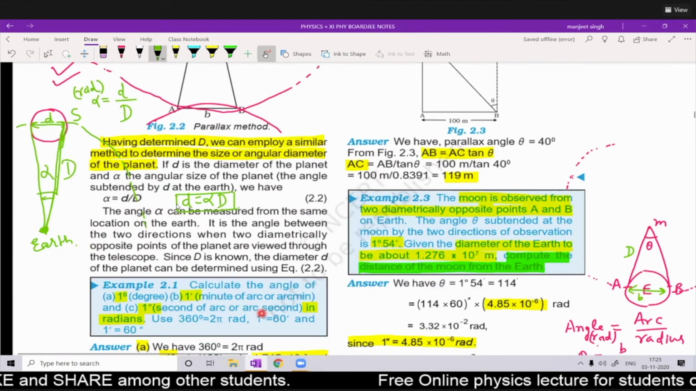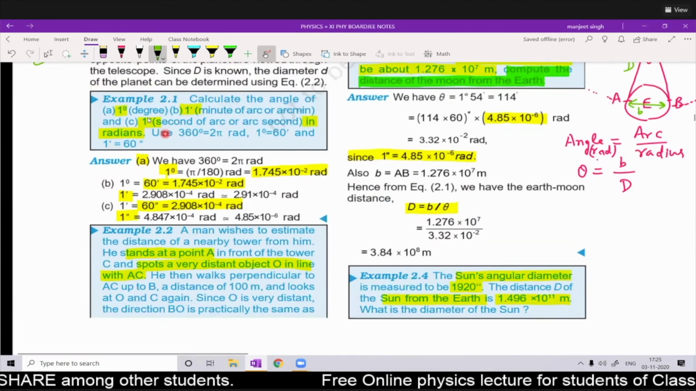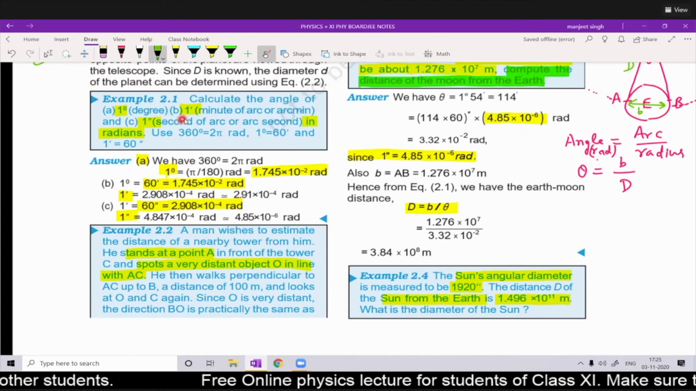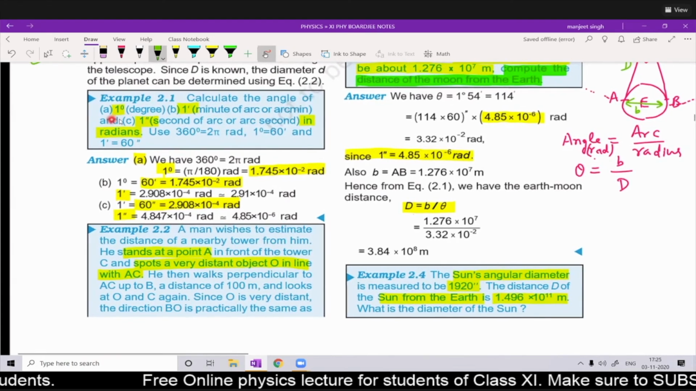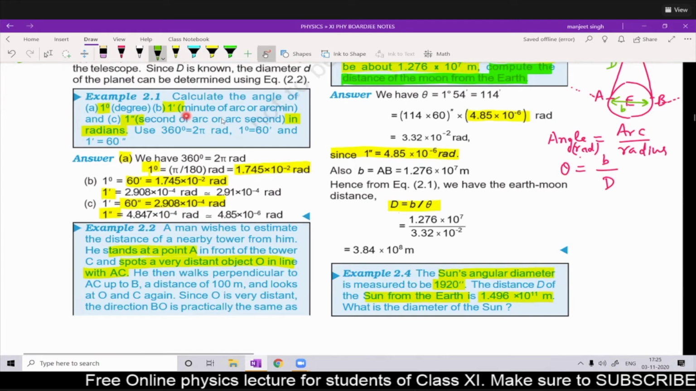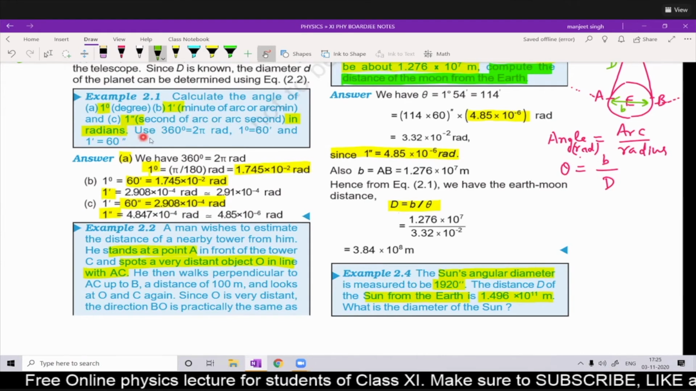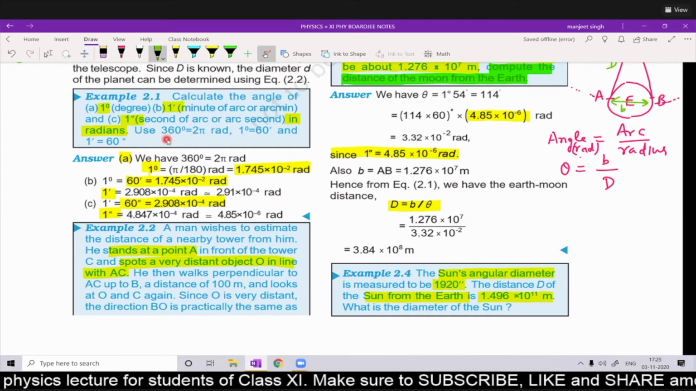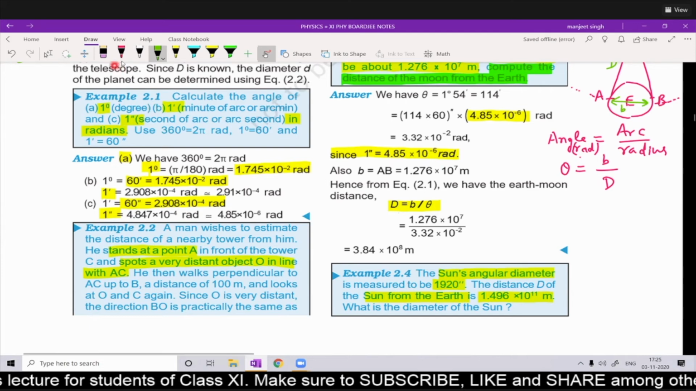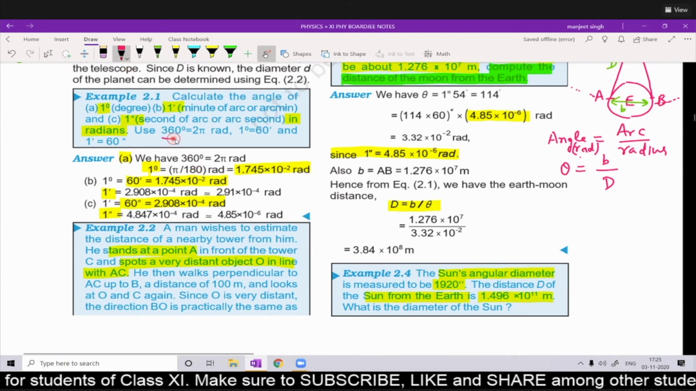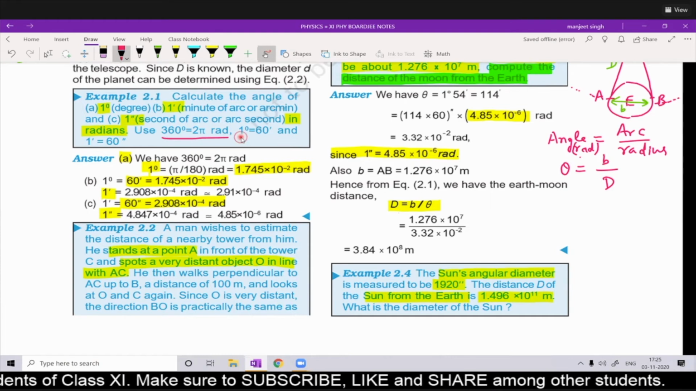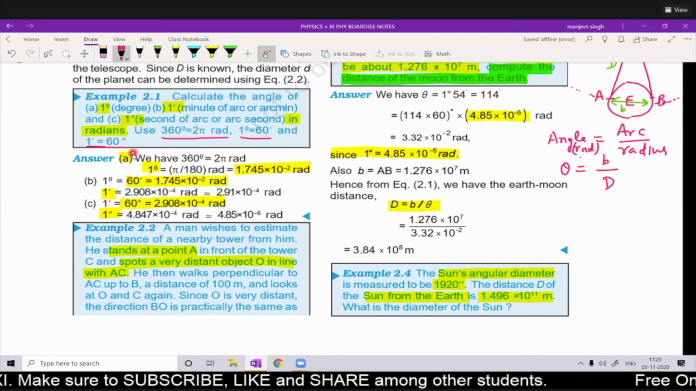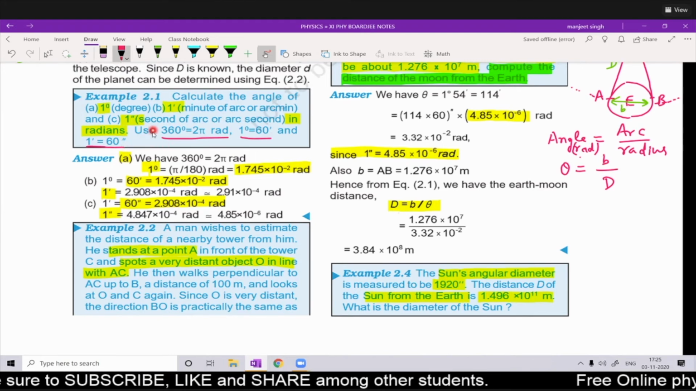Now let us see certain numericals on that. Example 22.1. What does it say? Calculate the angle of 1 degree, 1 minute and 1 second in radians. We have to convert all these into radians. What is given? Use 360 degree is equal to 2 pi radians. 1 degree is equal to 60 minutes and 1 minute is equal to 60 seconds. All of you must remember these three relations very clearly.